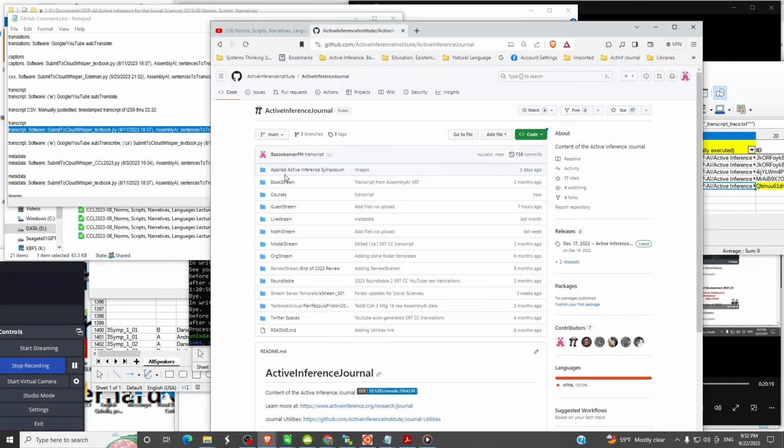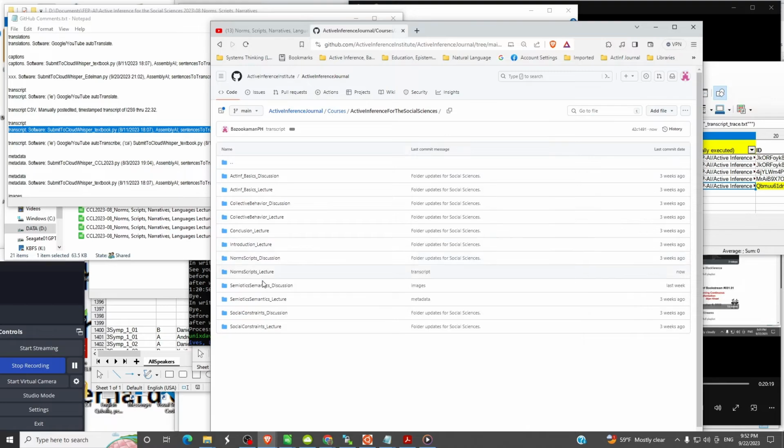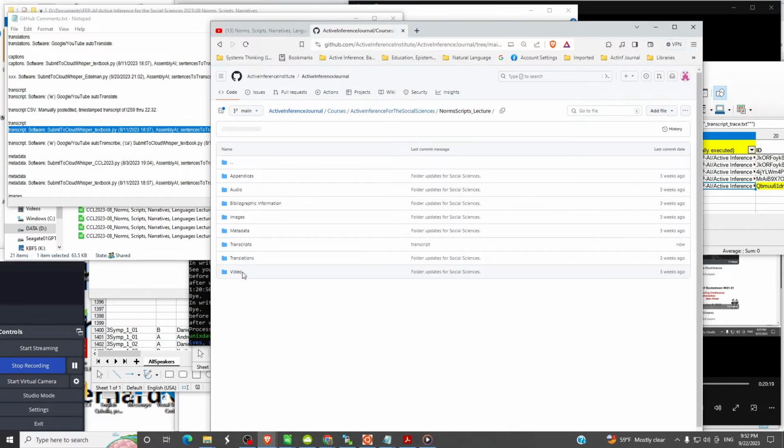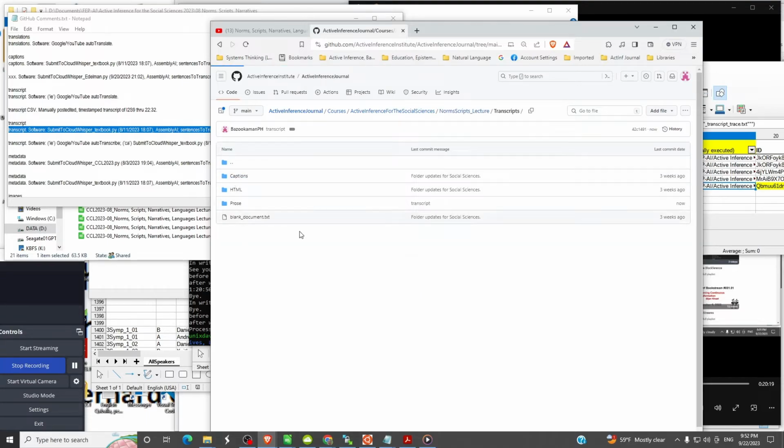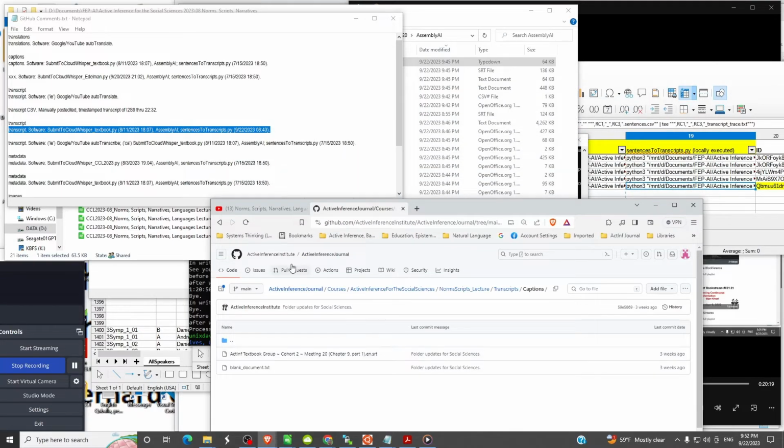Okay, unfortunately it throws us all the way up to the top. We have to go back up to courses, active inference for the social sciences, norms and scripts lecture. Transcripts, we have another form of transcript. We have the SRT. Now this is a mistake. I apologize for putting nonsense in here, but that was just from working in what for anybody else is bright daylight, but I was working at night, so that's how that happened. What do we have now? This is now a captions file.